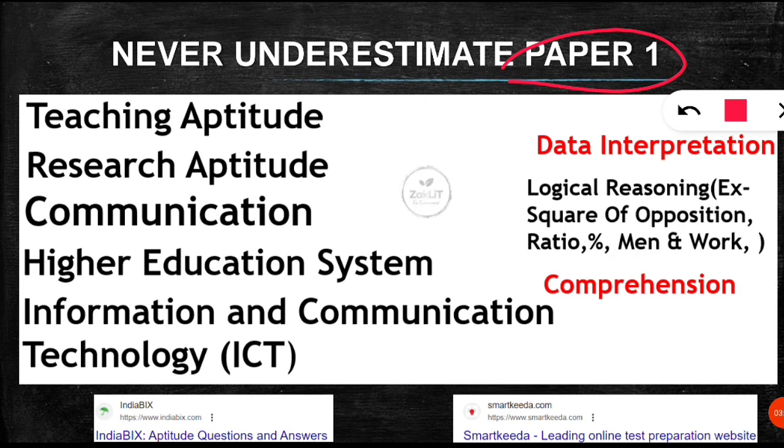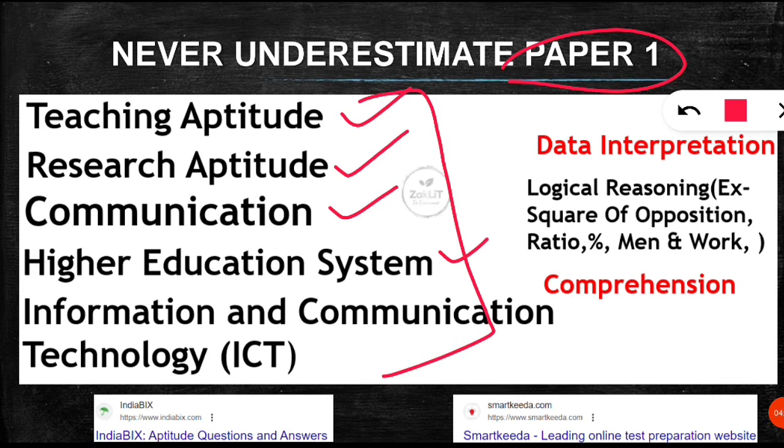You should never underestimate paper 1, and I will tell you the major portions to read in depth: teaching aptitude, research aptitude, communication, higher education system, and information and communication technology. These are the 5 zones you have to focus on more in paper 1 in order to score more. Why should you not underestimate paper 1?